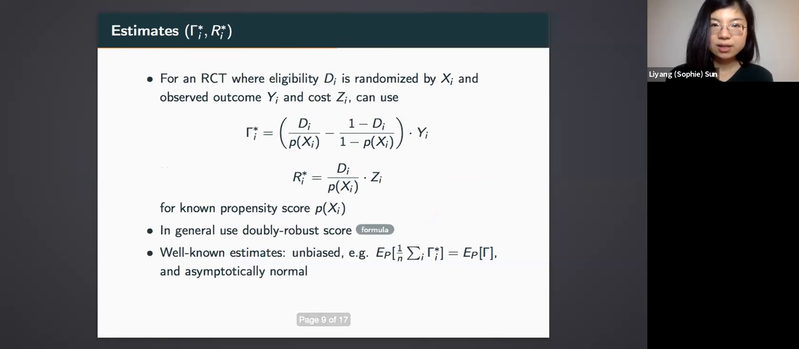In particular, gamma star is the inverse probability weighted estimator, and we have a similar formula for R star. If instead we only have quasi-experimental data, then we should use the doubly robust scores as the estimates. These estimates are well known because they are unbiased and asymptotically normal if we use them to estimate the average impact of the welfare program.